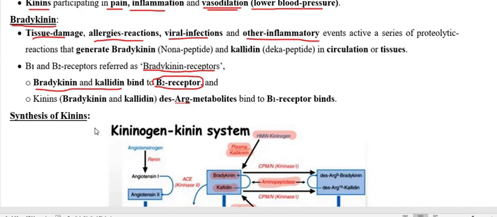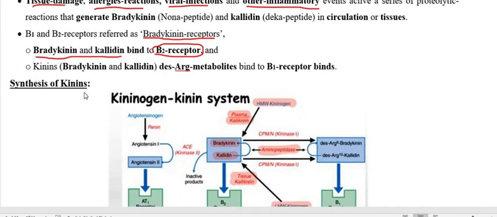whereas the metabolites of bradykinin and kallidin, that we call des-Arg metabolites, are the sequence of amino acids. So for bradykinin, the metabolite is called des-Arg bradykinin.